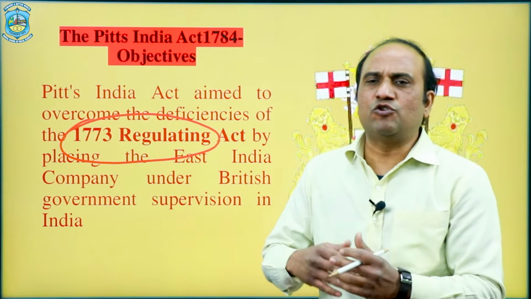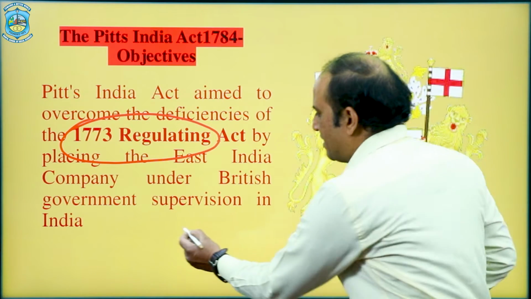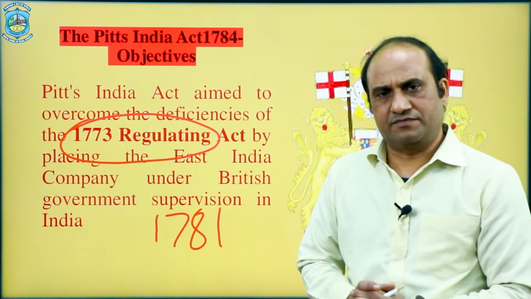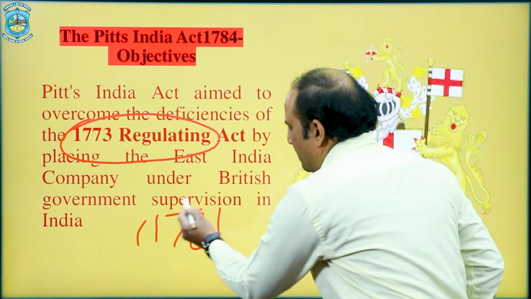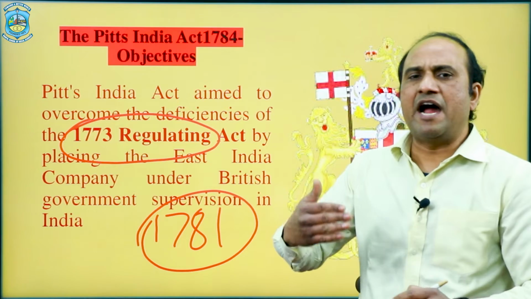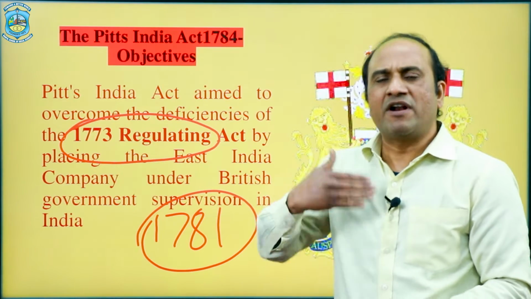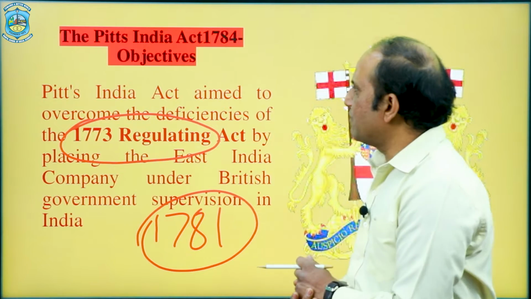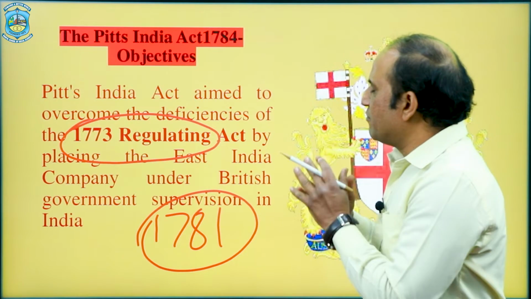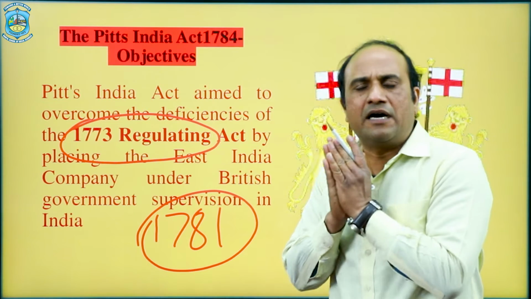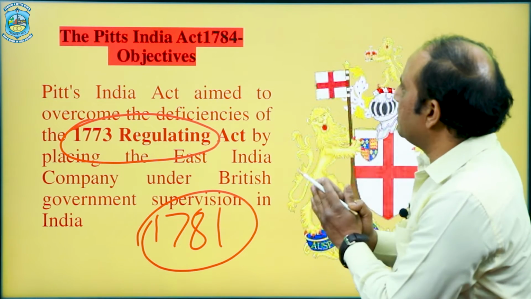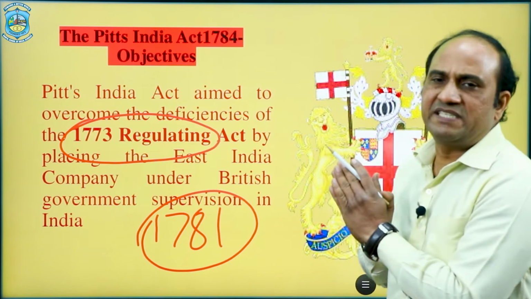The government tried to remove these drawbacks by the 1781 Amending Act, but it was not satisfactory, and that's why it required more reformation. So it was aimed to remove the rest of the demerits or drawbacks through the 1784 Pitt's India Act.